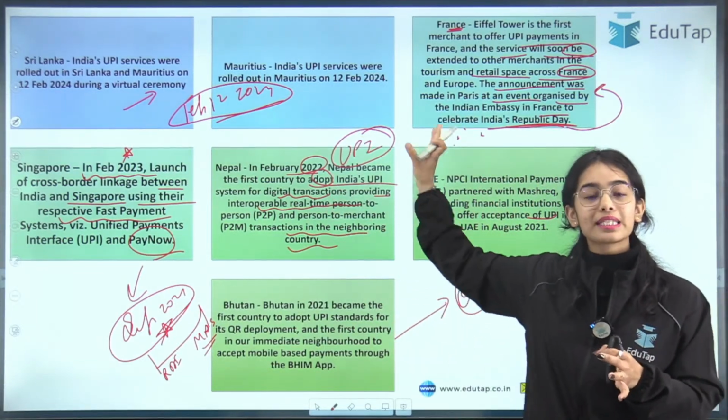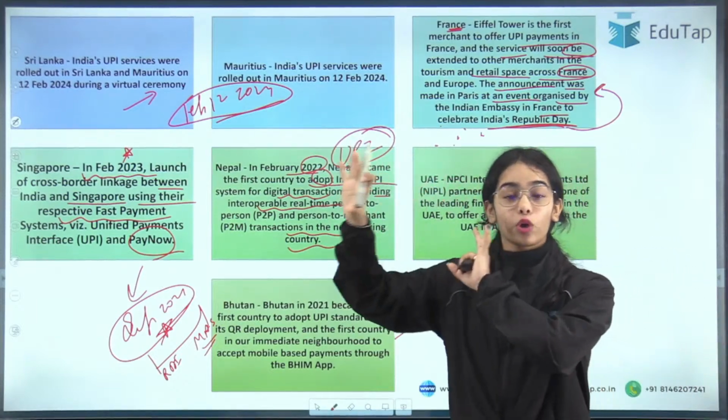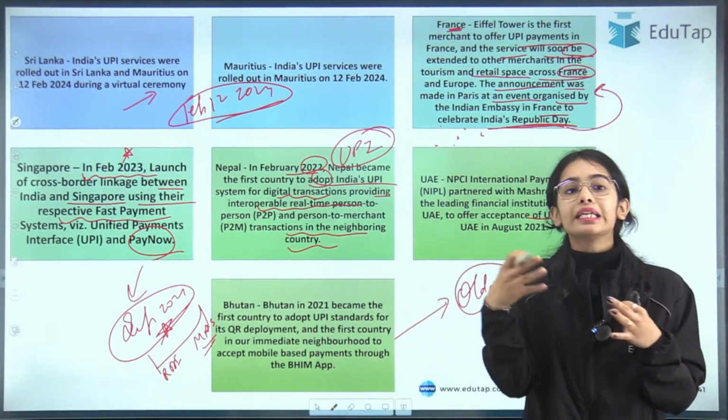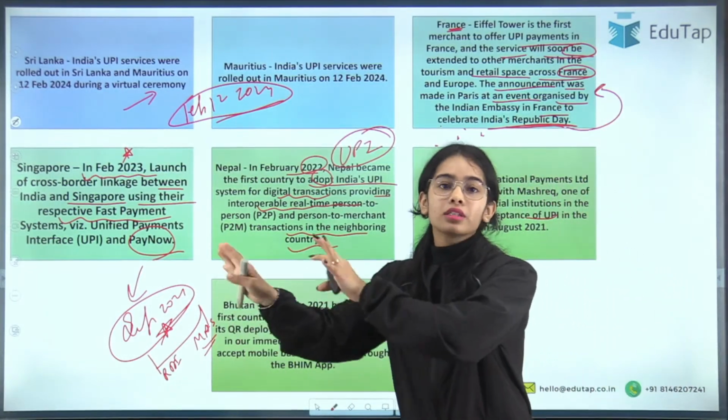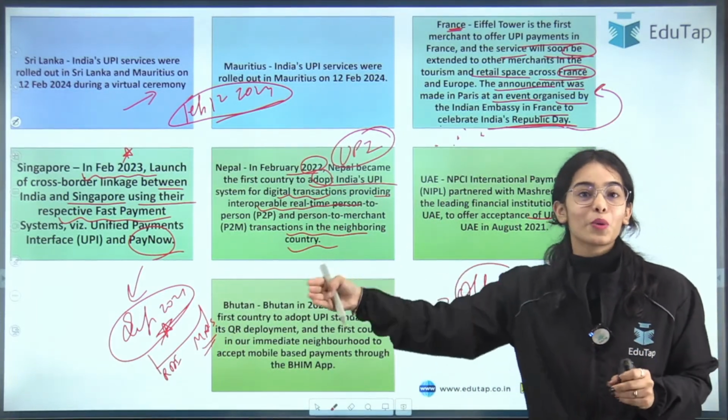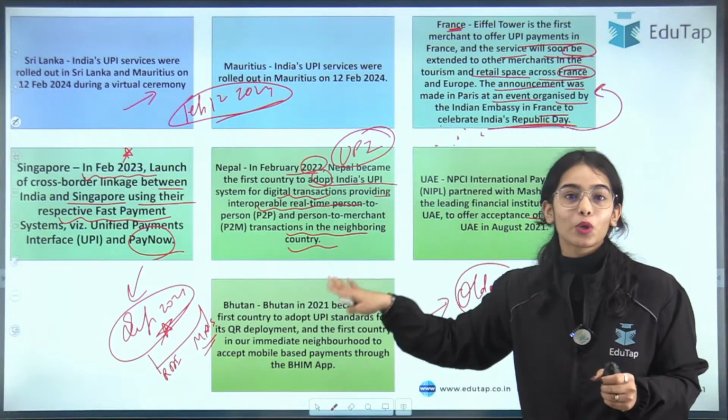The other countries have launched or accepted UPI only for Indian travelers. For their own country, they are not using UPI. But Nepal started using UPI for their own country. Nepal completely adopted UPI.